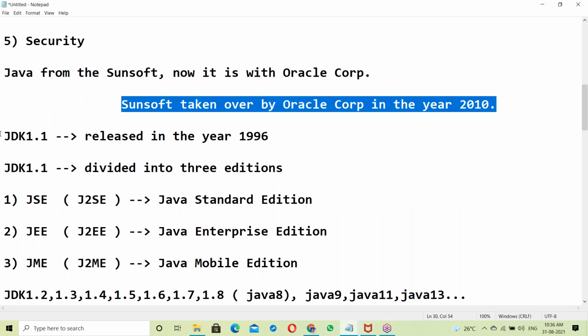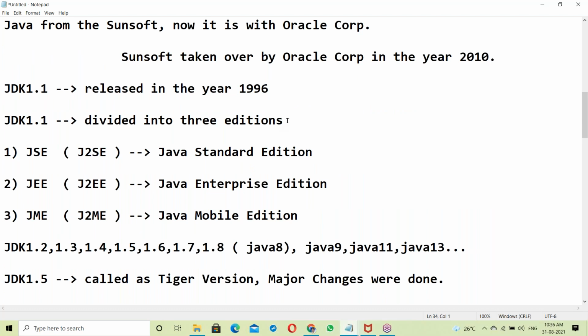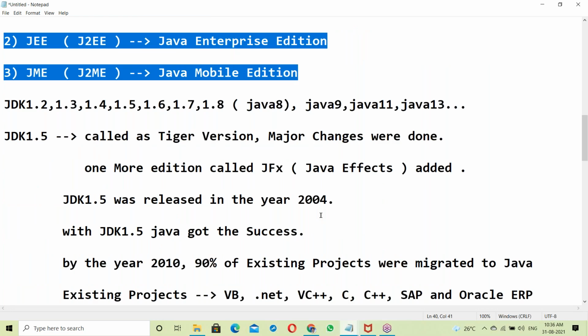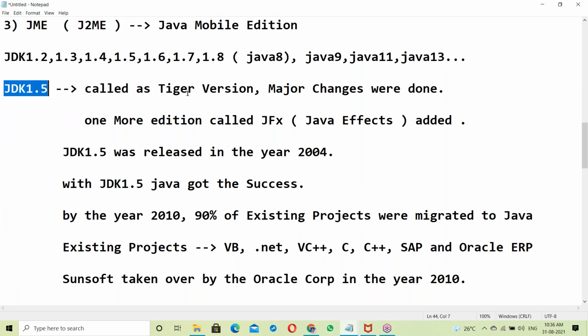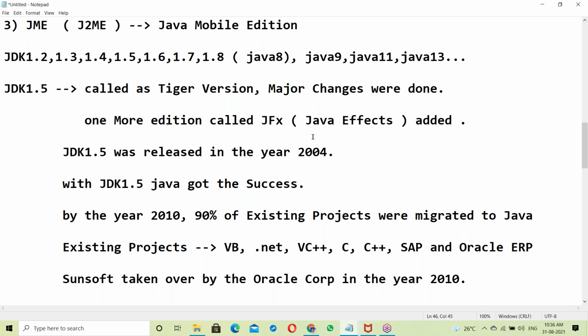Next, JDK 1.1 was divided into three editions. Then in JDK 1.5, the Tiger version, major changes were done. One more edition was added, called JavaFX, released in the year 2004.